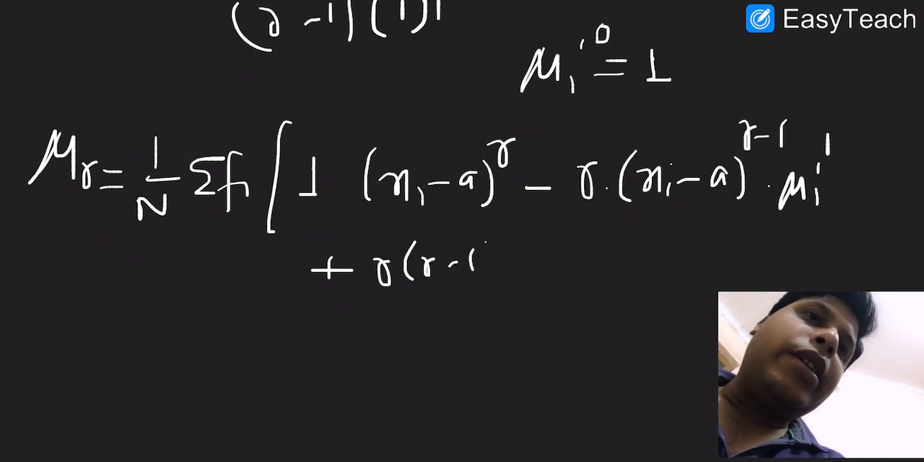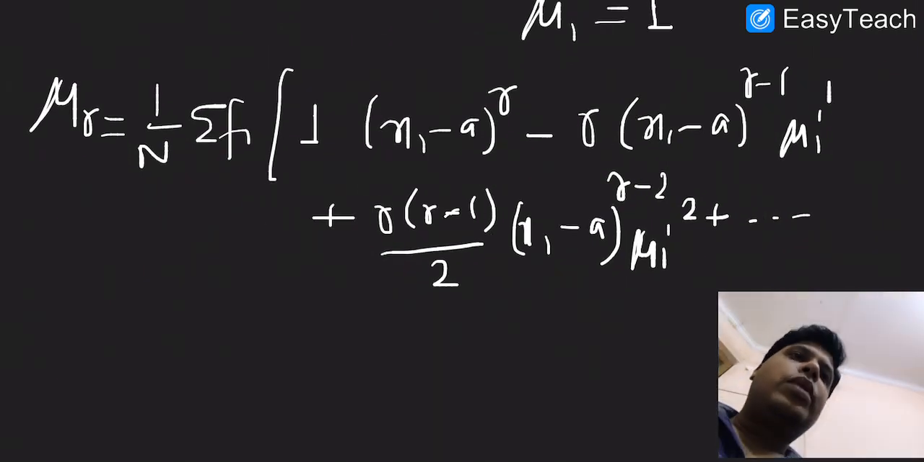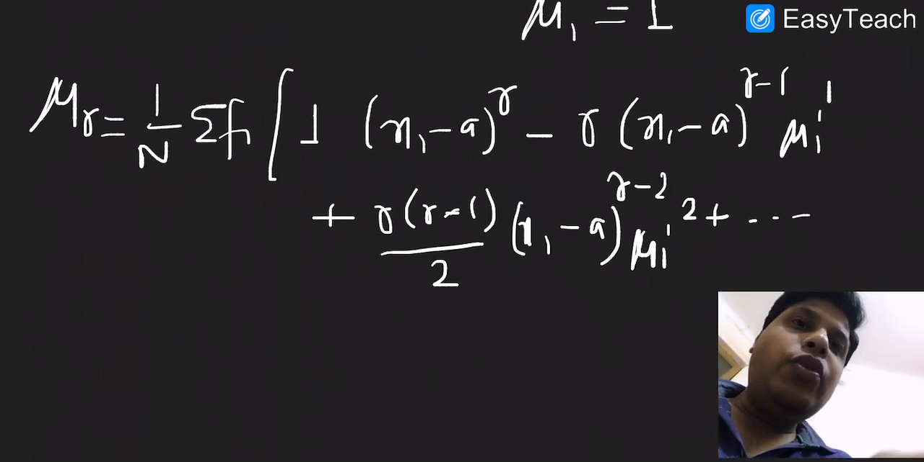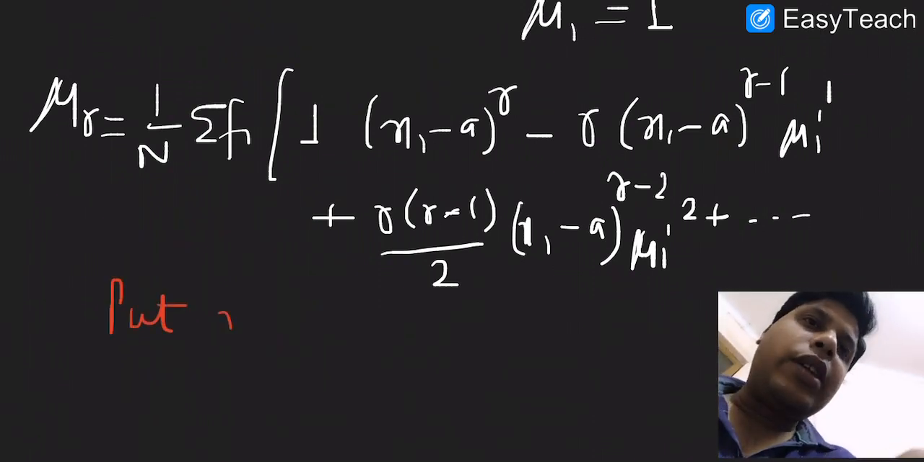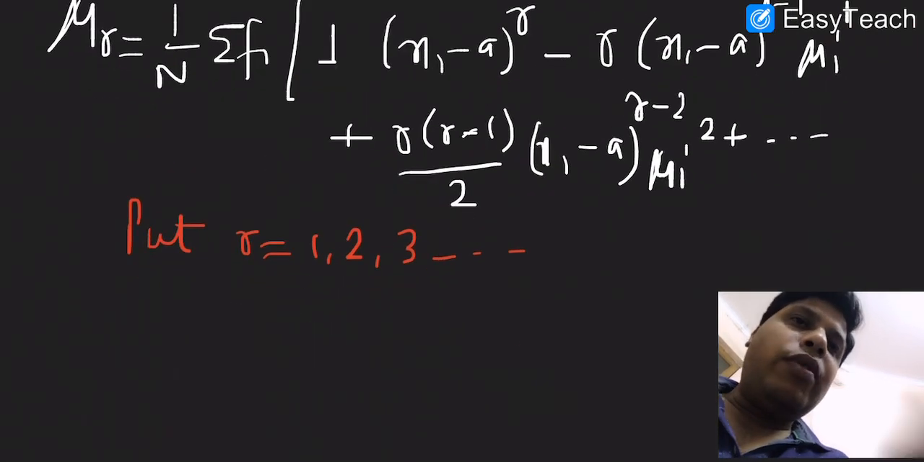Now what we have to do is put in the different values, that is put r equals 1, 2 and 3 and so on. So if you put r equals 1, we'll get mu1 equals 0, and we also know that the first moment about the mean should always be equal to 0, and if you put the value of r here, you will get exactly 0.